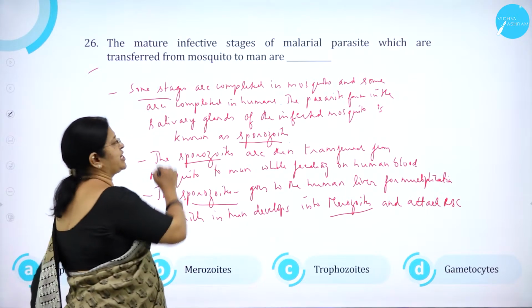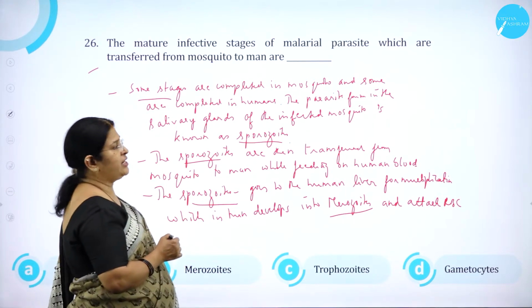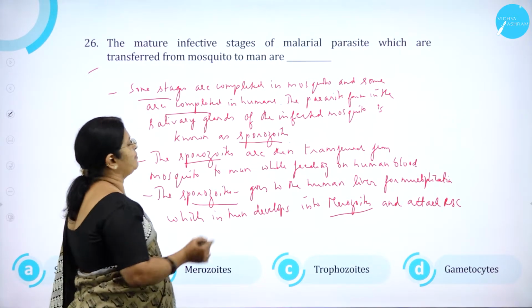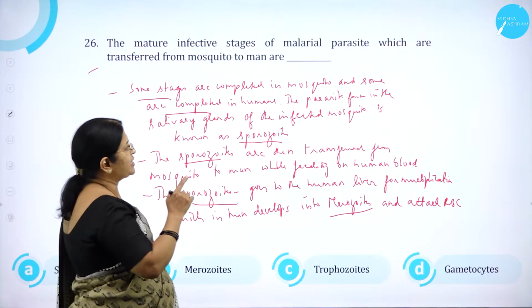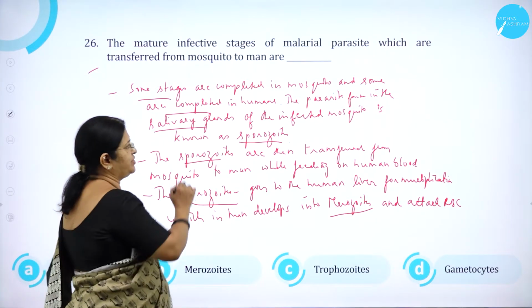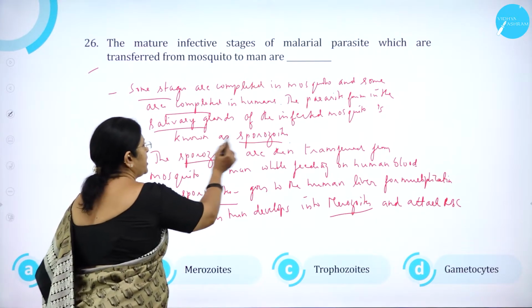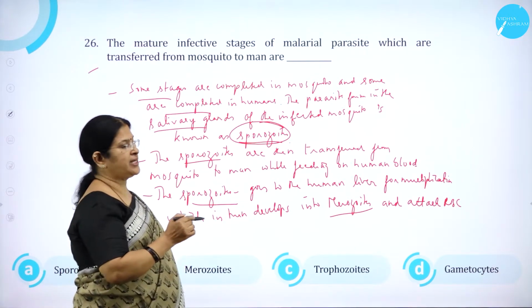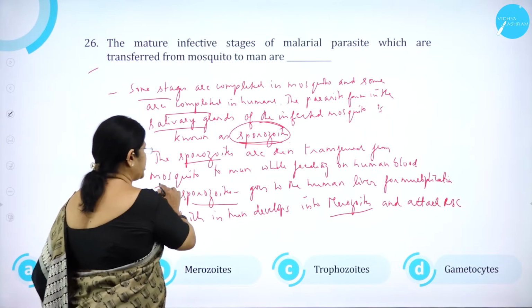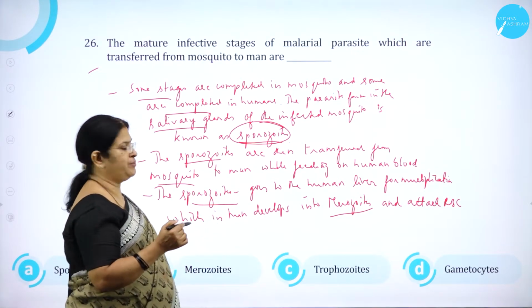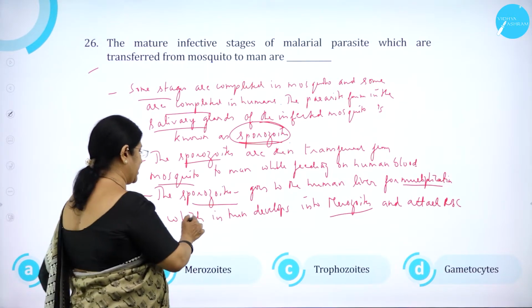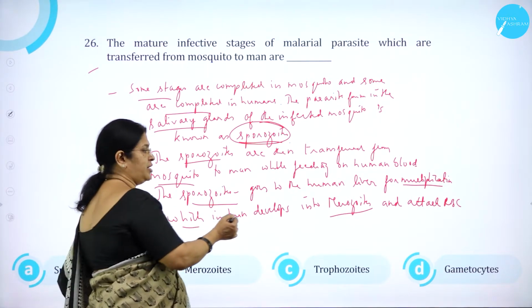As we know, some stages of this malarial parasite are completed in the mosquito and some in the human. The parasite from the salivary glands of the infected mosquito is known as sporozoites.